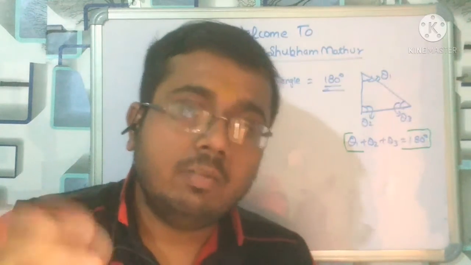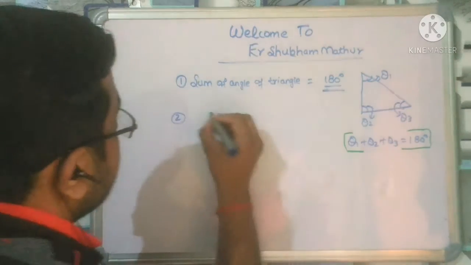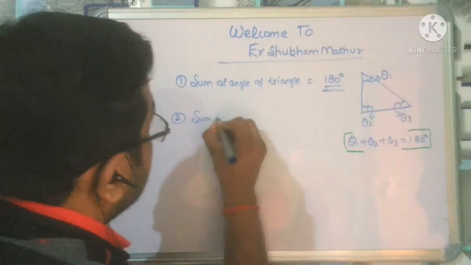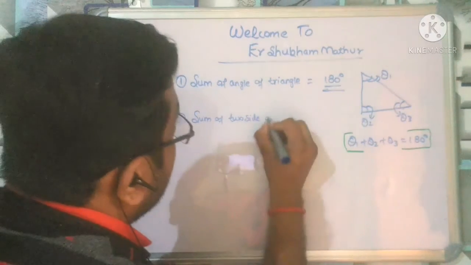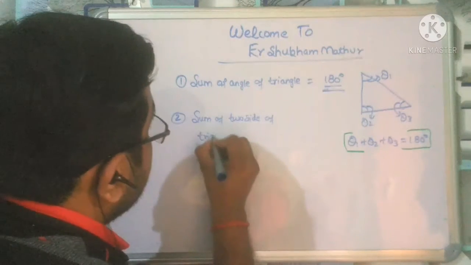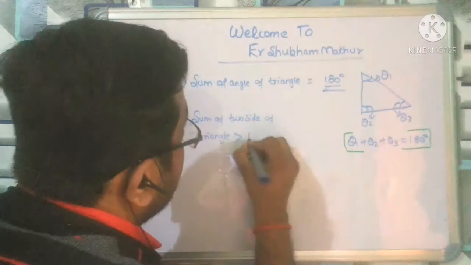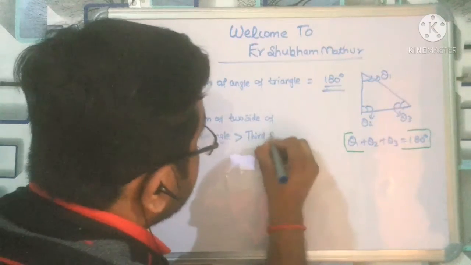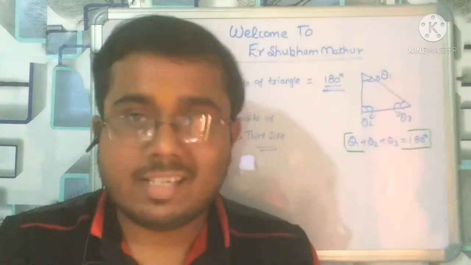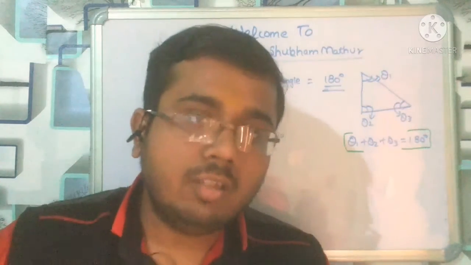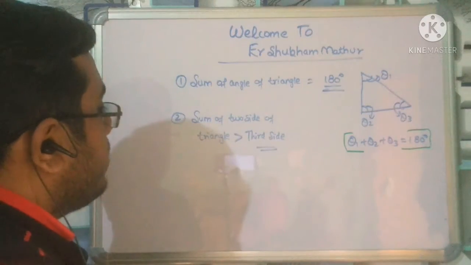Now let us come to the second point: the sum of two sides of a triangle is more than the third side.